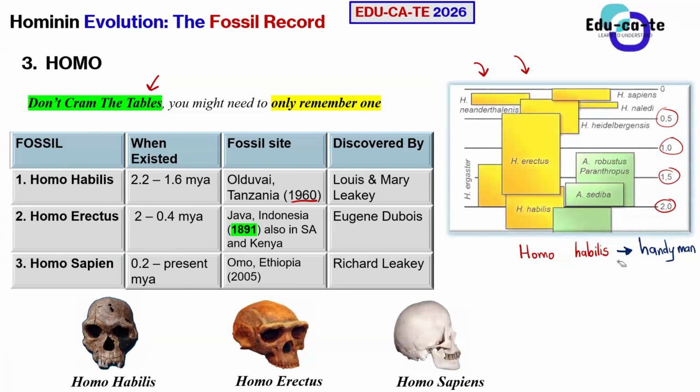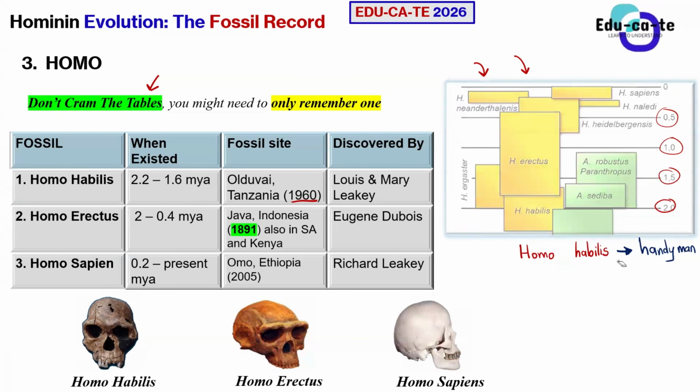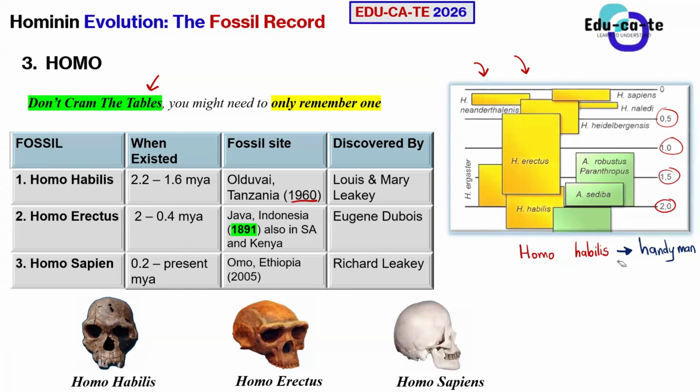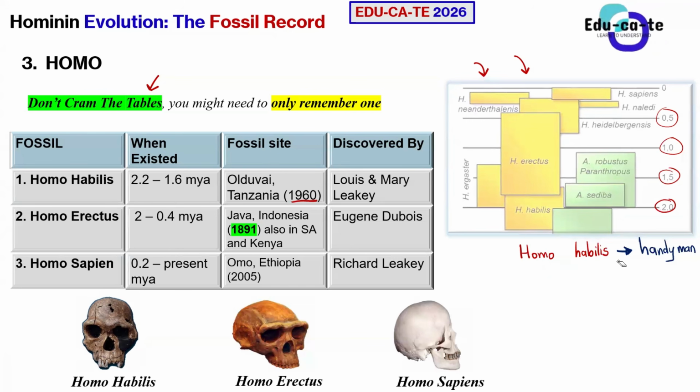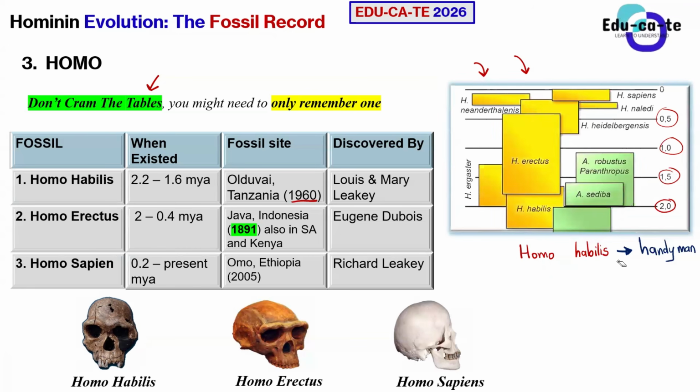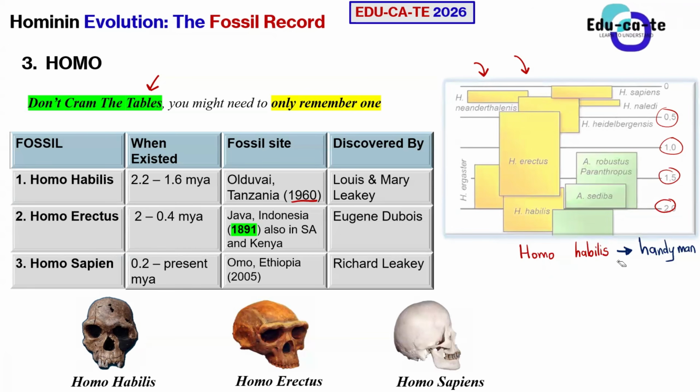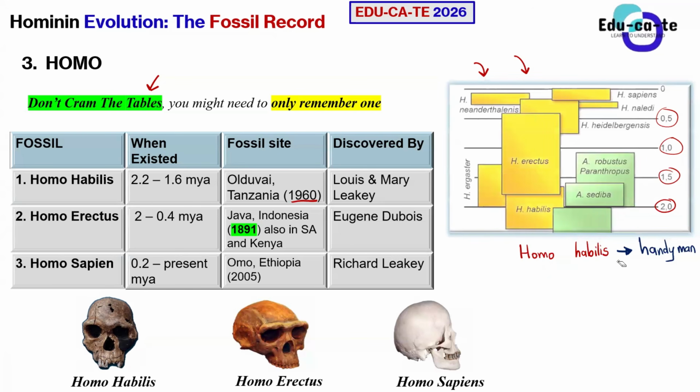By handyman, it means that it used to have skills. When we say that someone is a handyman, they've got skills to be able to work with their hands, for example, to be able to make some tools and all of that. And that we are going to cover in the cultural evidence of evolution.